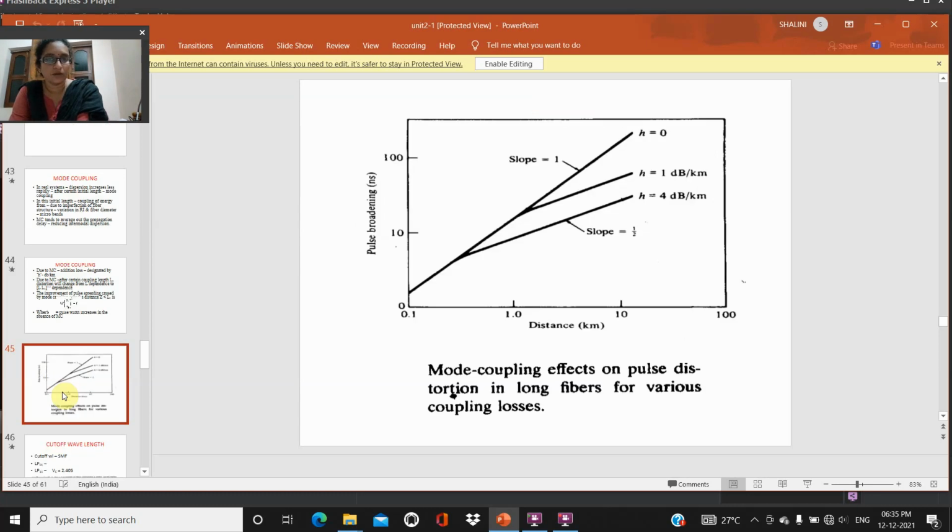When h is equal to 0, the slope is 1. When h is equal to 1 dB per kilometer, the slope is in the middle of the curve, and when h is equal to 4 dB per kilometer, the slope will be very low, that is half. So slope 1, slope half. If mode coupling increases, the slope decreases. If the mode coupling loss is reduced to 0, then the maximum slope is indicated.